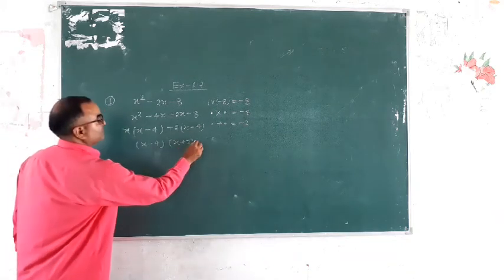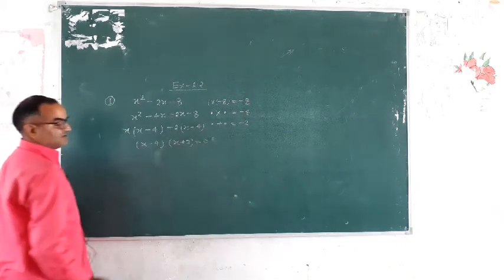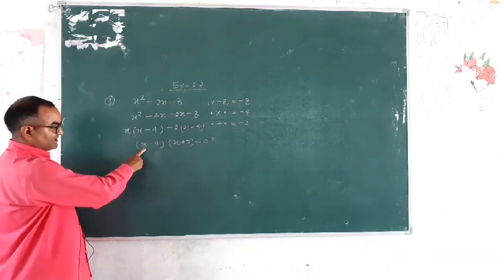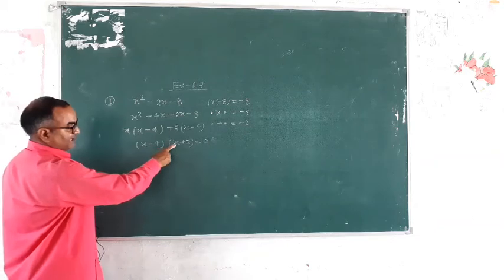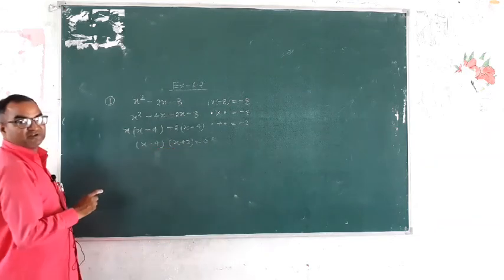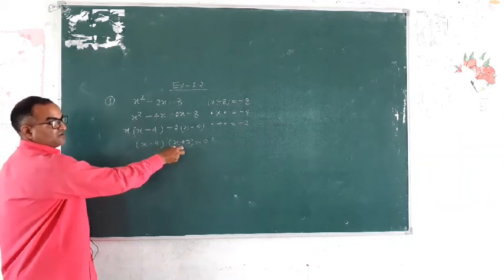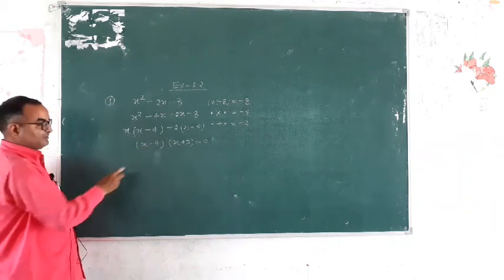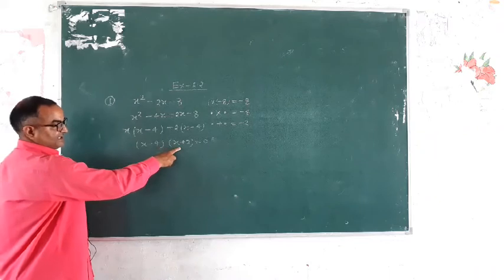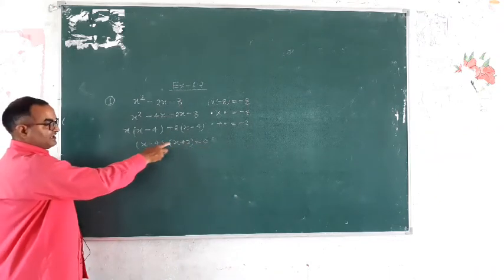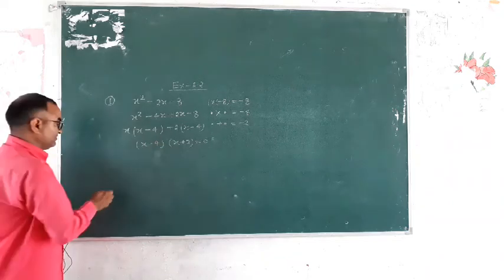This is equal to 0. The product of (x − 4) and (x + 2) is equal to 0. It is clear? Then this is equal to 0 or this is equal to 0, since the product of two factors is 0.